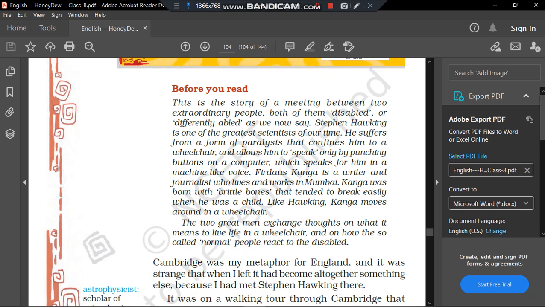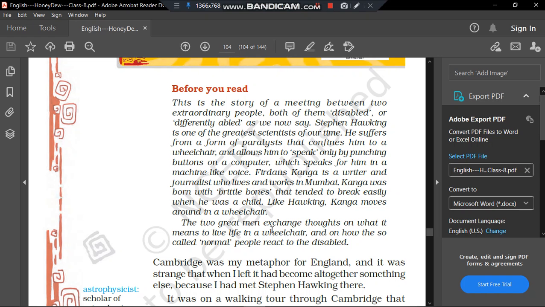They visit all parts of that garden. But they cannot speak much while they were in the garden, because obviously Mr. Hawkins doesn't speak at all. The computer voice speaks for him, and since the sunlight in the garden was very shiny, the keyboard was not visible to Mr. Hawkins, and that is why he could not speak anything, because he was not able to type anything. So they were not able to speak much while touring the garden. But they toured the whole garden, and after that they returned to his home.